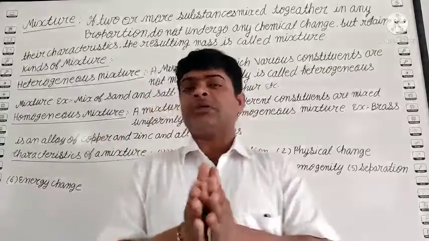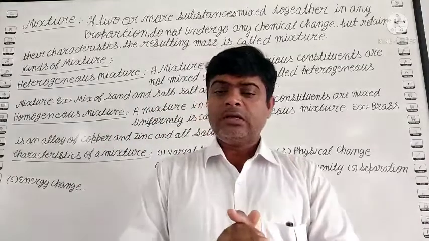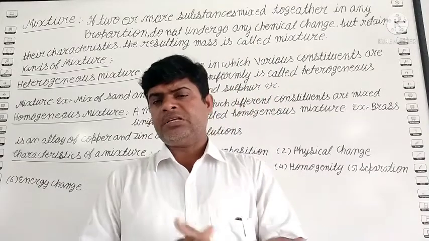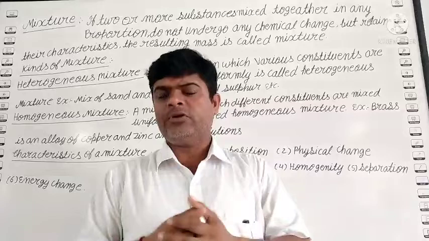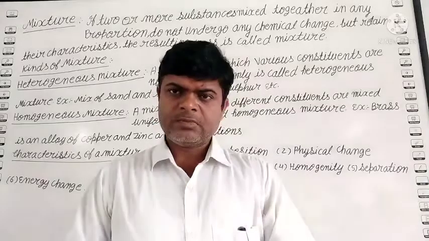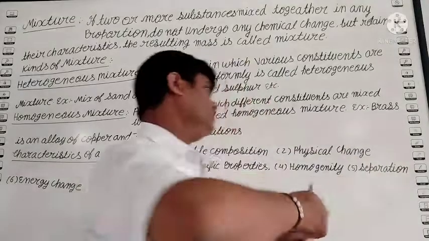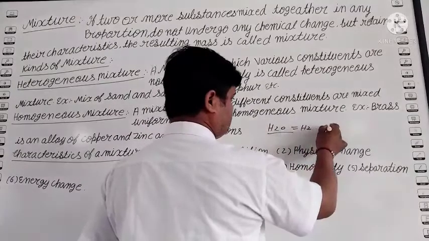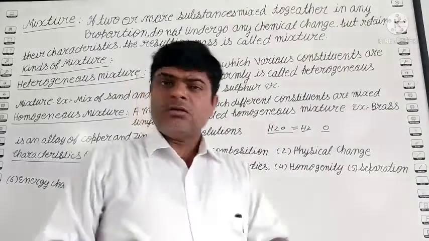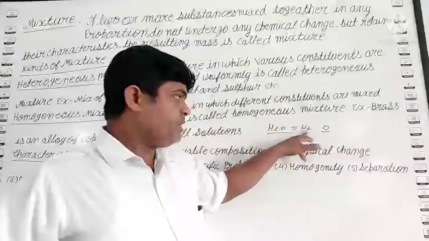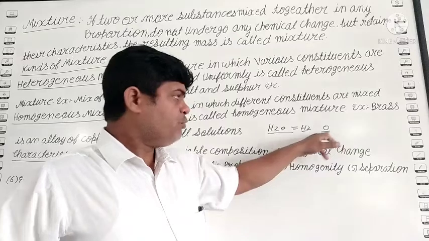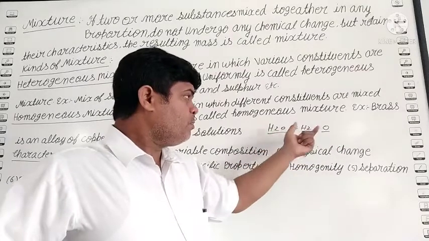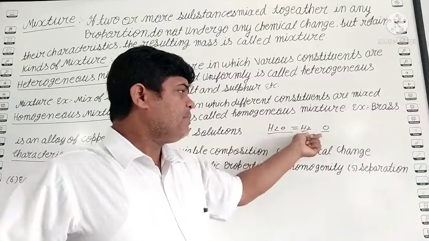Student, if two or more substances are mixed together in any ratio, any proportion, it is known as a mixture, and they are not chemically bonded. What is the meaning of chemically bonded? Suppose, student, water is made by hydrogen and oxygen. Hydrogen is a highly combustible gas and oxygen supports combustion. But when both join together to form water, H2O, formed by hydrogen and oxygen, it becomes chemically bonded.